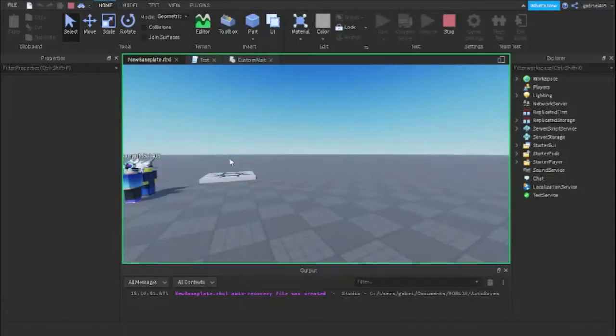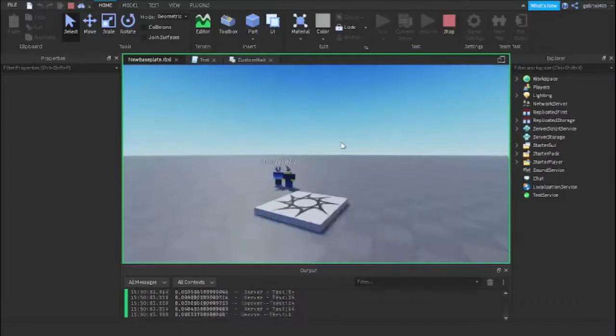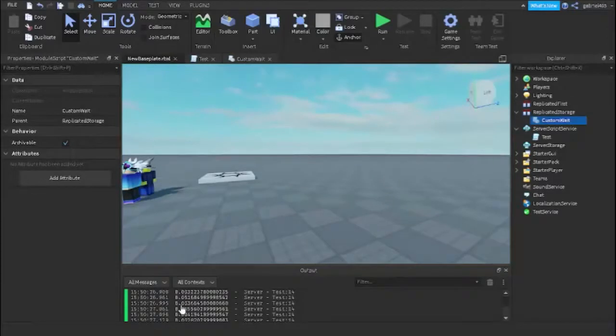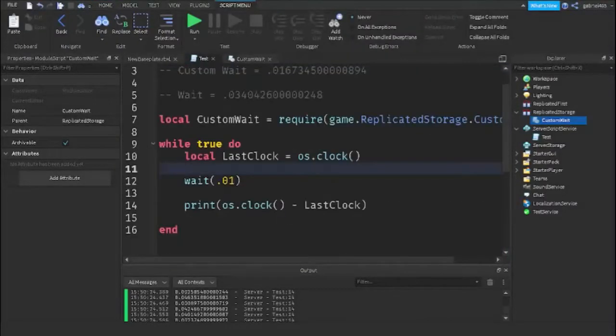So the output tab after 10 seconds, and now it is doing it, but it is not doing 0.01 as we specified. It is doing 0.03 because wait cannot go beyond that. Wait cannot go below 0.01 accurately. So it goes to 0.03, and that's just not cool. You know, we did 0.01 and we can't get 0.01. That is problematic. That's not cool. Okay? And we also got 0.06 at some points, 0.03. It's just not looking good for wait. We did not get the time that we designated, which is 0.01.